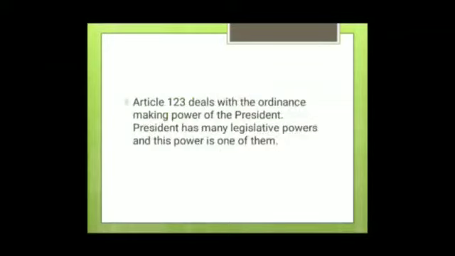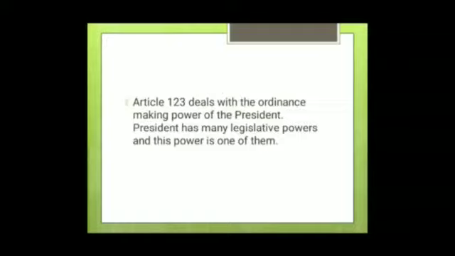Now, in our constitution, article 123 deals with the ordinance making power of the President. The President has many legislative powers and this power is one of them. Article 123 of the constitution empowers the President to promulgate ordinances during the recess of parliament. These ordinances have the same force and effect as an act of parliament, the same effect as any law made by an act of parliament. But they are temporary in nature. These ordinances are temporary laws.